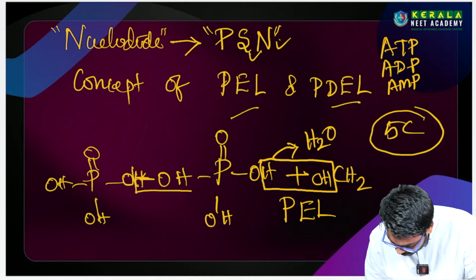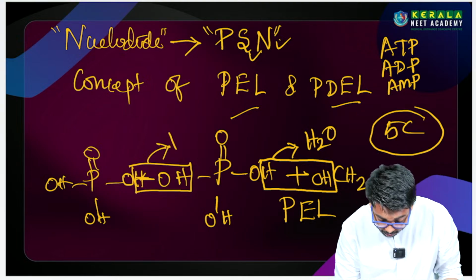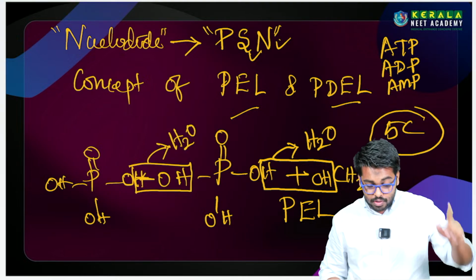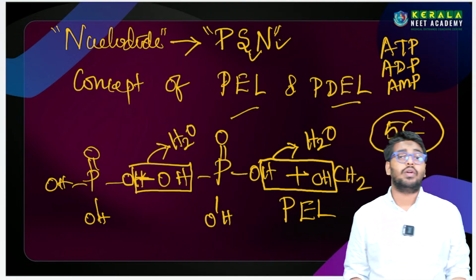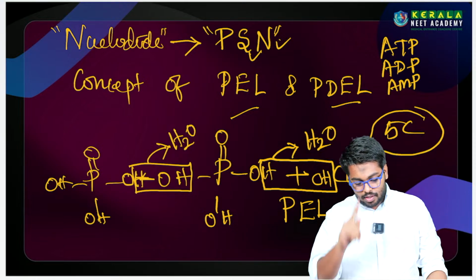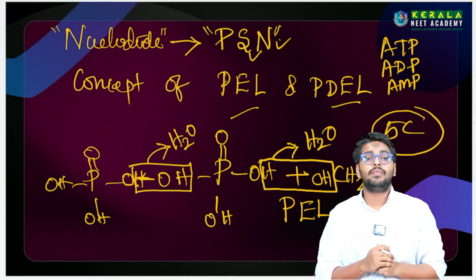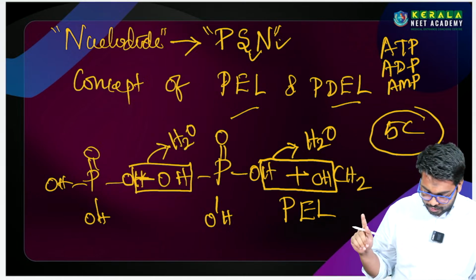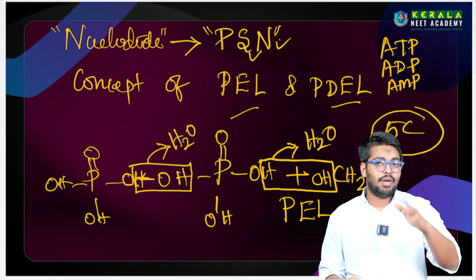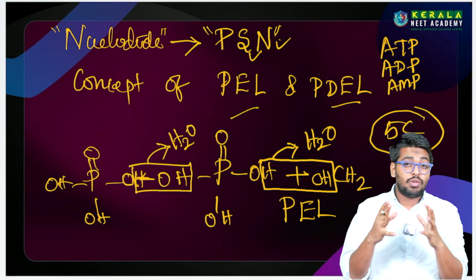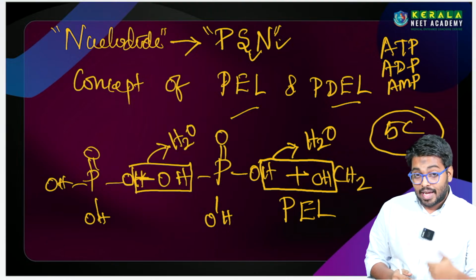Then again they are eliminating one molecule of water. Then what is the name of this bond? Is this actually diester, or the same ester, or any other bond? Because in the bond name in our textbook, in the NCERT statement, you cannot find it, because you need to know the concept of this example, the phosphodiester.